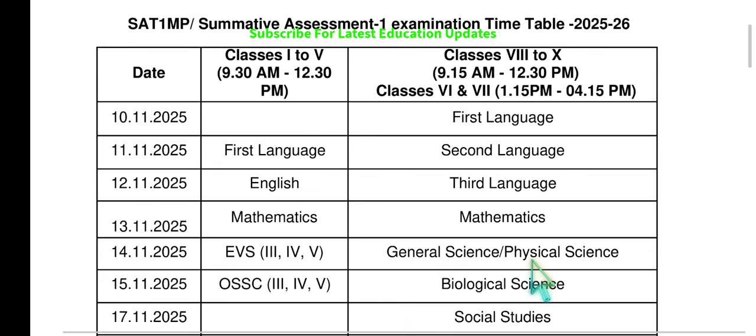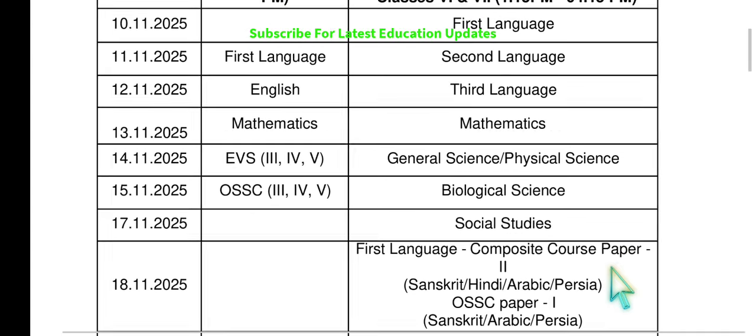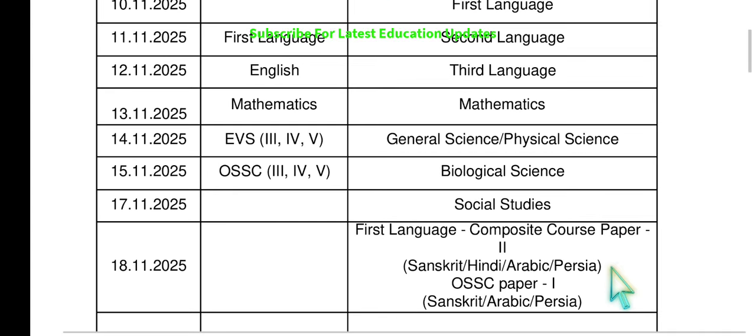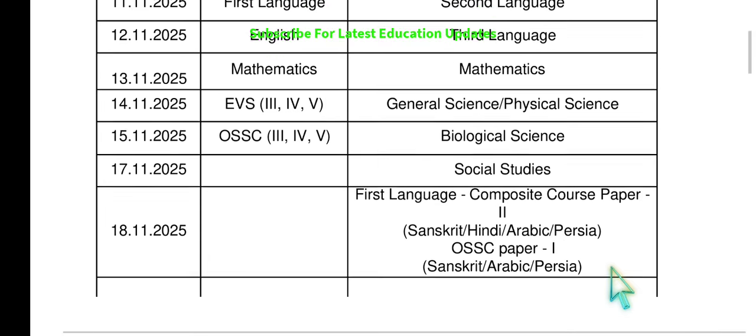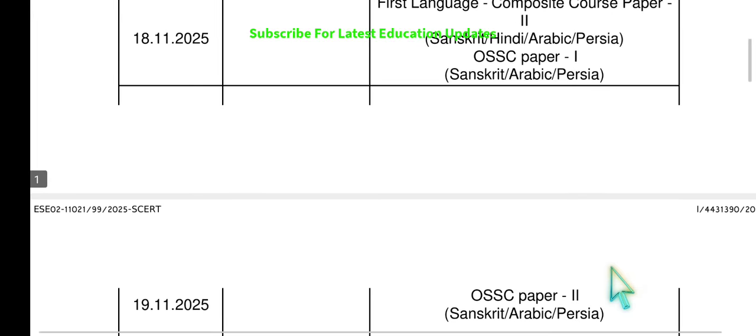There are special schools. Now on 15th November we have biological science for classes 8th to 10th. Then followed by 17th is the final examination, social studies, for all normal schools. And with regard to OSSC, 18th is the first language composite course paper 2, which comprises Sanskrit, Hindi, Arabic, Persian. So these are the specific timings for the SA-1 examination.